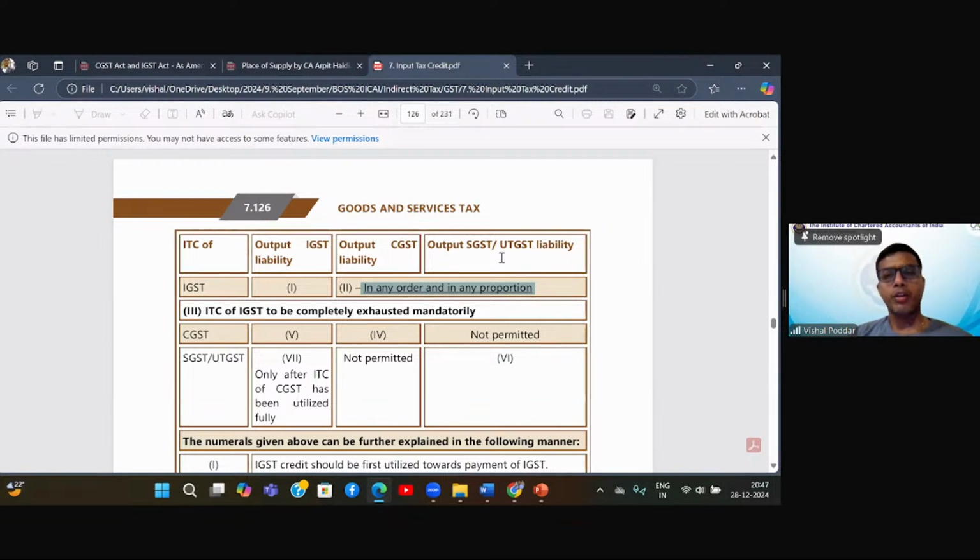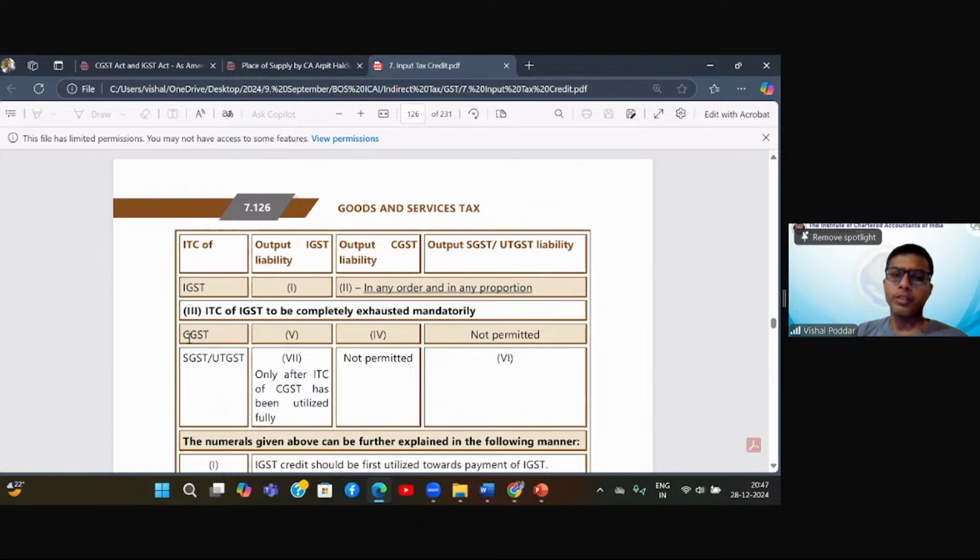Now I utilize this 200 here. So now my IGST credit is over. Now I come to CGST credit. Now in my example, my IGST liability was fully paid. So in my example, this is now 0 IGST liability.